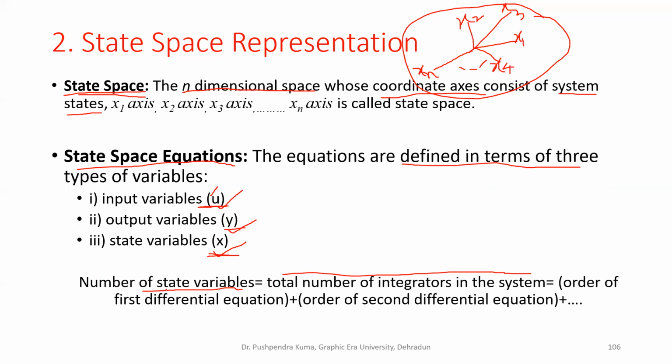Alternatively, you can define the number of state variables by counting the order of your differential equations. If there are three differential equations, you check the order of your first differential equation plus the order of your second differential equation plus the order of your third differential equation. This summation will give you the number of states of the system. Clear?